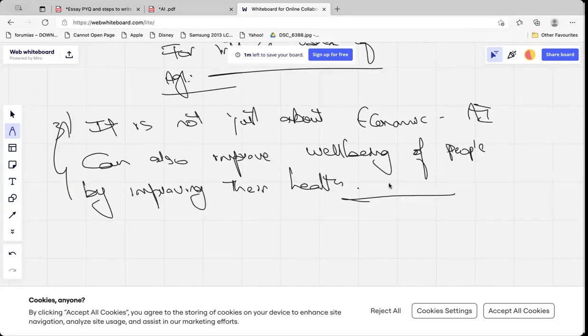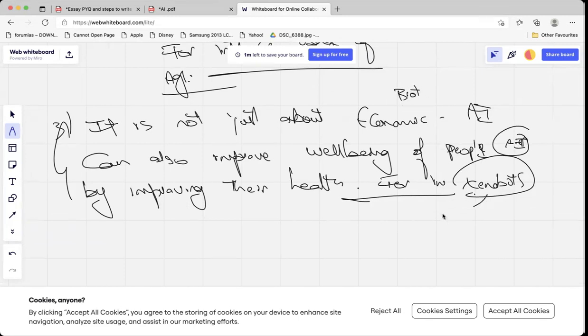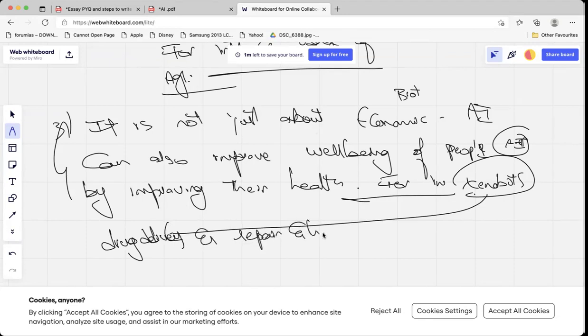Now, we add the example. For instance, like xenobots, I have given this in my Telegram also. Xenobots are prepared using AI and also biotechnology. These are some small robots. They will reach the areas in your body where you have defective systems. That is called effective drug delivery. And they are playing a role in repairing and healing. Now see here, this is how the examples will be added.